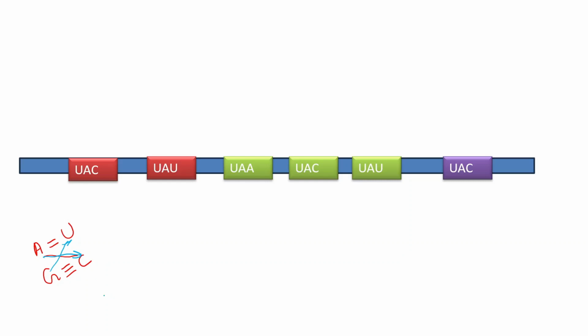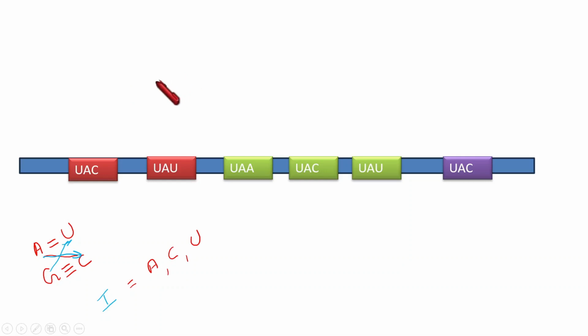And there will be one more unusual base, that is inosine or hypoxanthine. It is a naturally occurring purine derivative. And this inosine can form Wobble base pairing with which bases? It can form Wobble base pairing with adenine, cytosine, and uracil.